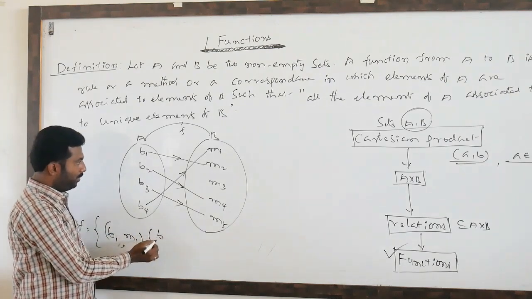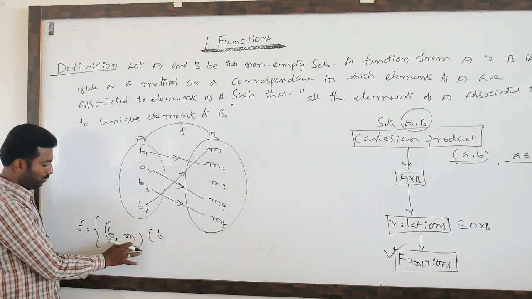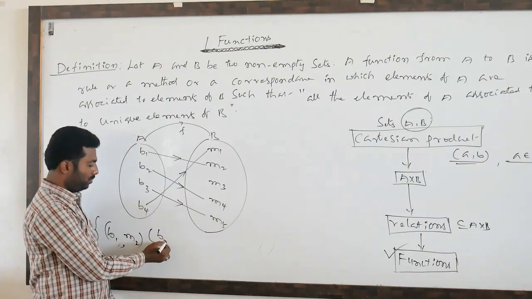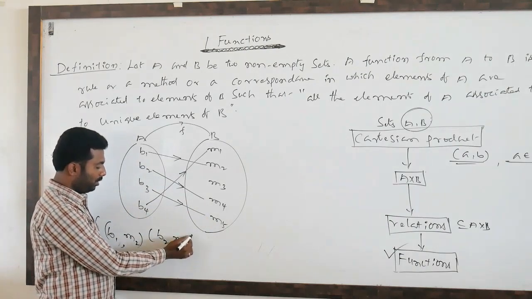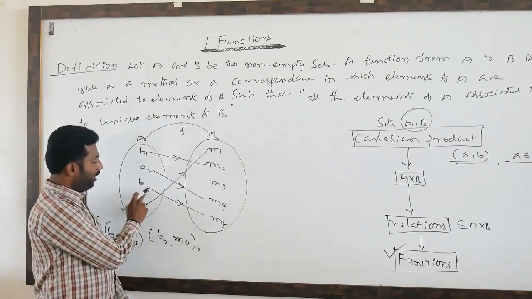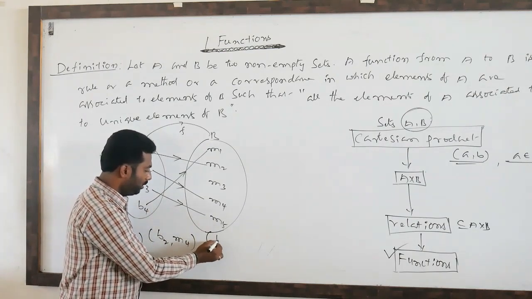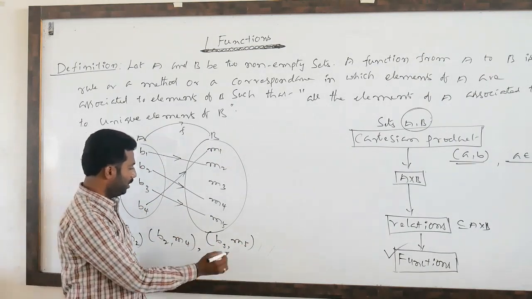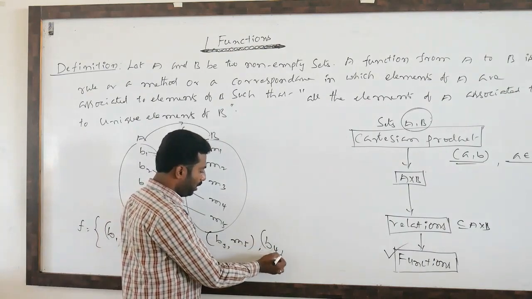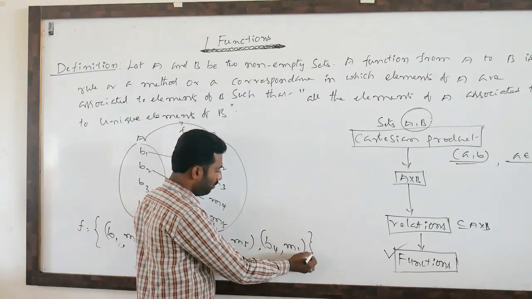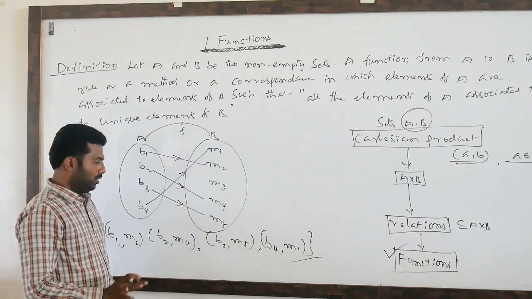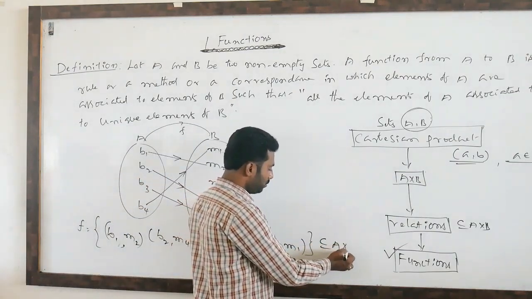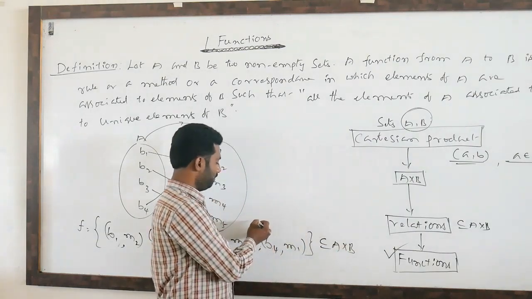B1 related to M2, B2 related to M4, B3 related to M5, B4 related to M1. Clearly, this is a subset of A cross B, so clearly it is a relation.